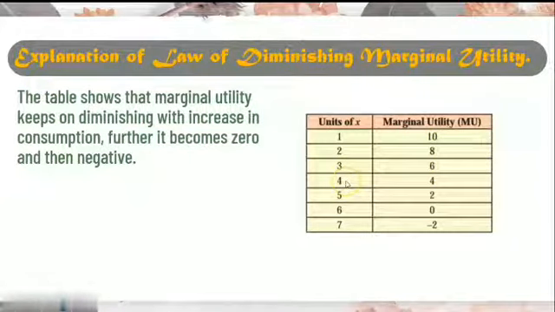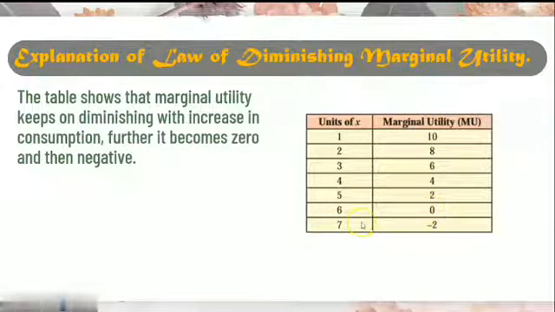In the fourth unit, marginal utility again declined from 6 to 4. And in the fifth unit it comes very low, that is 2. And when the person consumes the sixth unit of pizza, his marginal utility becomes 0. That means this point is called maximum satisfaction, because in this case the consumer is not getting any satisfaction from this sixth unit of pizza, and therefore marginal utility here becomes 0.